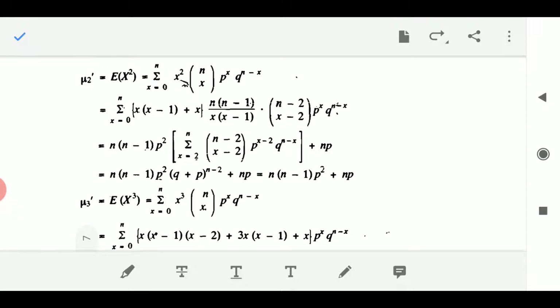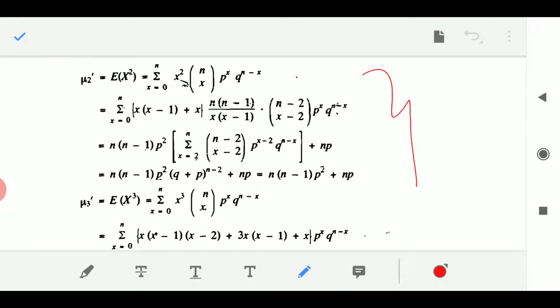So I am not explaining this here. It is your duty to get these things understood. If you have any doubt in this, just let me know through mail. So what I am getting: mu 2 dash is equal to the expectation of x square, which is equal to n into n minus 1 into p square plus np.